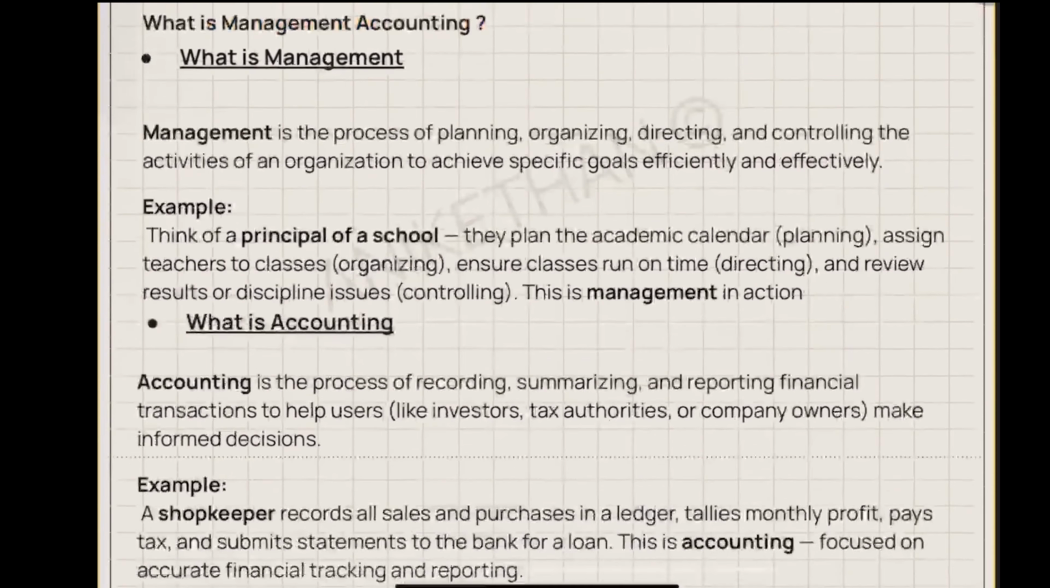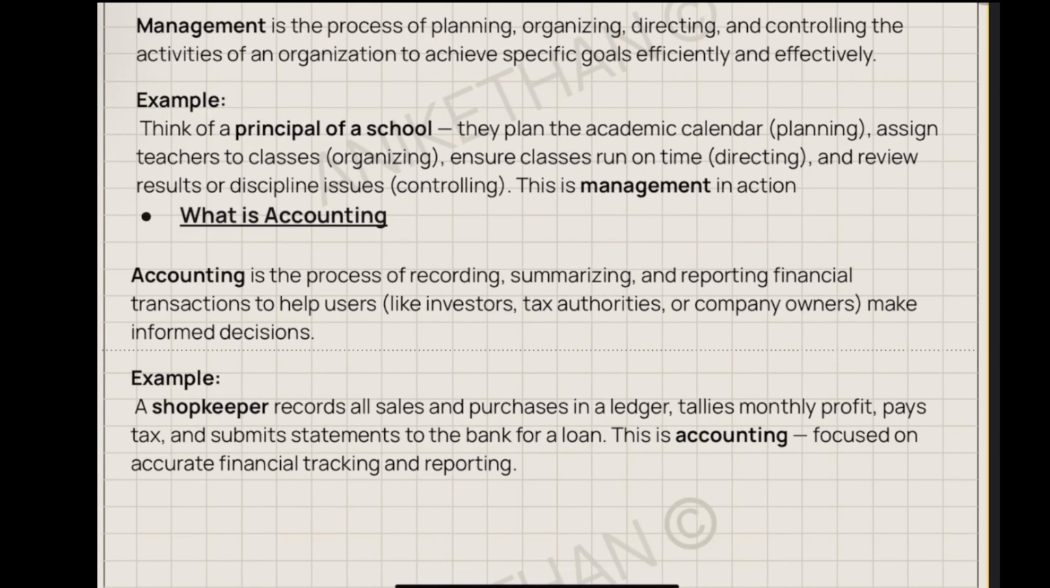Then accounting. What is accounting? We all know this is a process of first recording, then summarizing, and then reporting of financial transactions. Recording all happens through your journal entries. Then you will summarize into ledger accounts. Then all of these are reported as financial statements. An example is a shopkeeper: he will record his sales, his purchases, if there is a credit purchase or credit sales, how much is pending. All these are part of accounting.